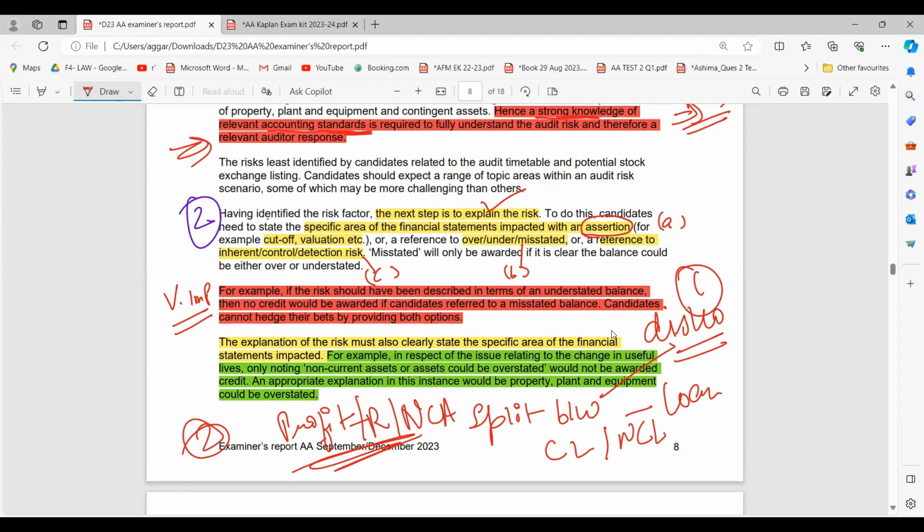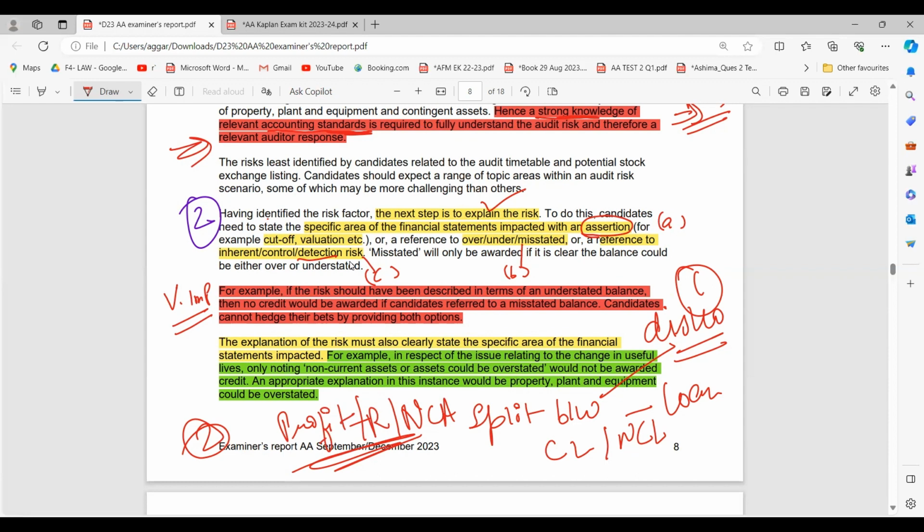So there can be detection risk, there can be control risk, there can be inherent risk. So detection risk arises when there's a new client, or maybe when we are transferring our data from one software to another, or when we are shifting some of the functions to a third party company. For example, payroll is shifted to a third party, so there can be a detection risk in that case.